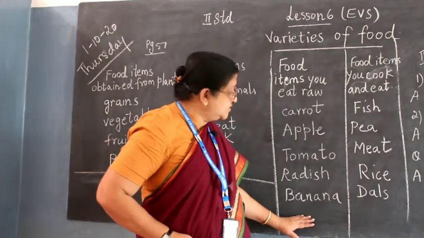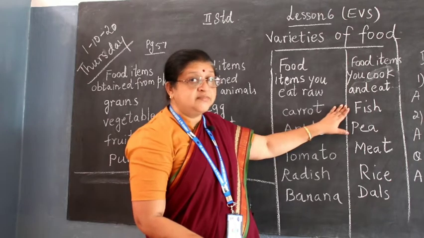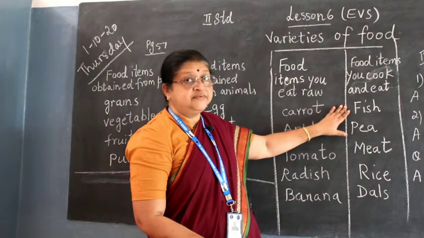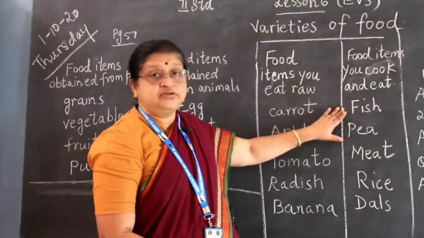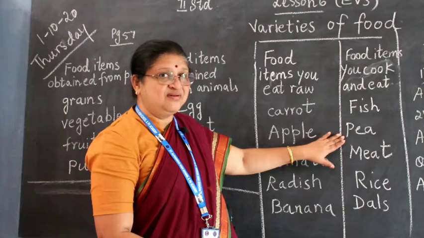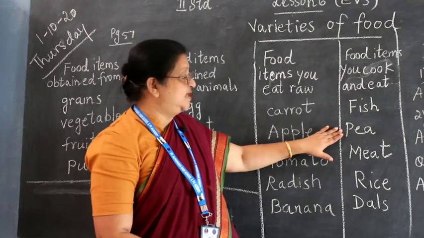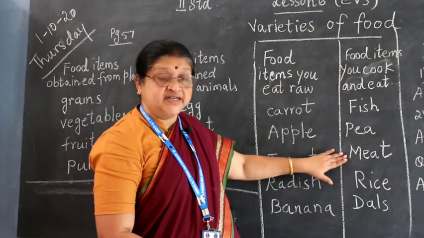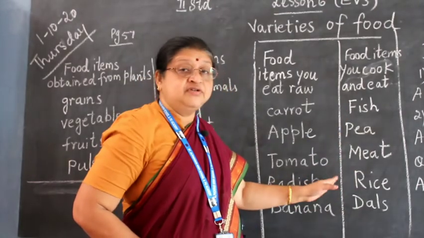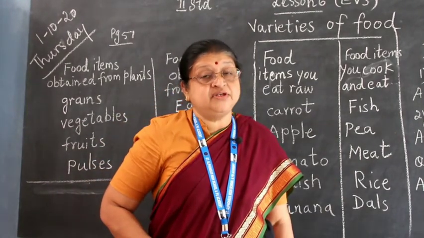Okay, so instead of this you can add your own fruit also, and that which is cooked. Now some items we can't eat raw. Can you eat rice without cooking? Or can you eat your wheat without cooking? No. See, fish also, you have to cook fish. You have peas, children, matar we call it. You love that with potato. Yes, you have to cook these peas. Meat especially, you have to cook it. Rice, dals, and many other items. But I have written 5. If you know this for writing your test, it is more than enough. But you can write any other choice which you can think.